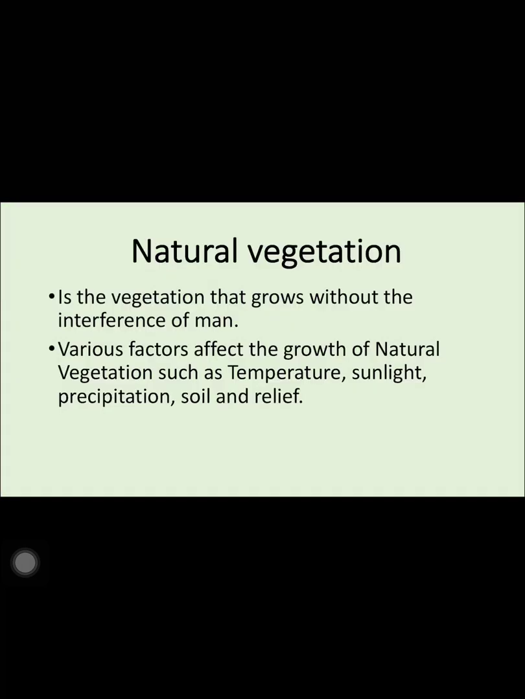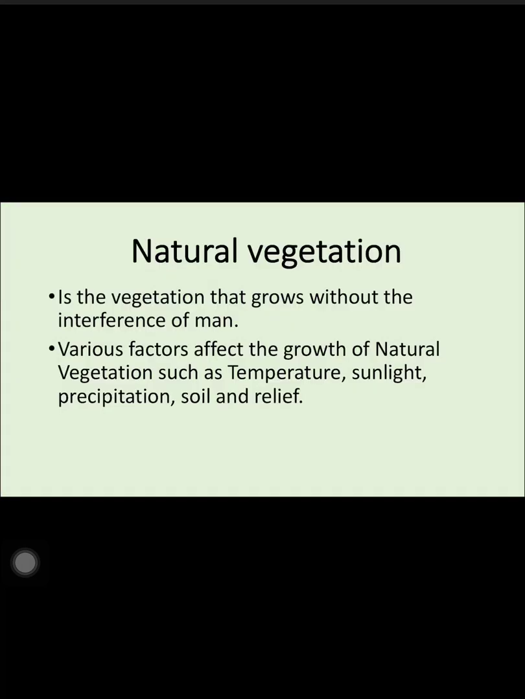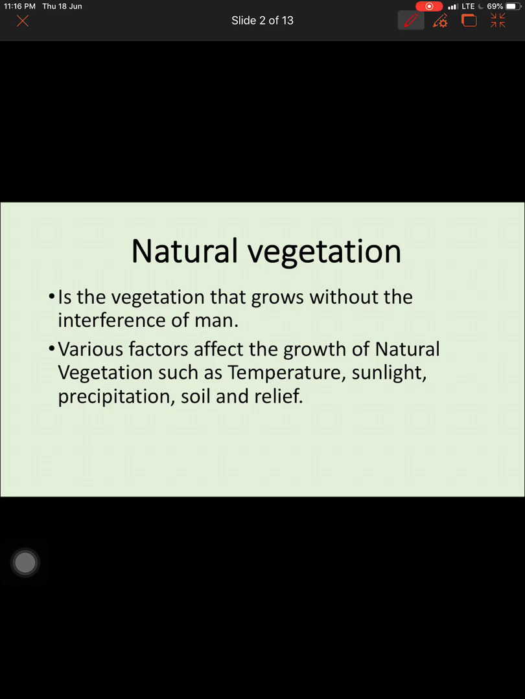Now, what do you mean by natural vegetation? It is important that we understand what natural vegetation is. Natural vegetation is the vegetation that grows without the interference of man. So basically, vegetation, trees which grow on their own depending on factors such as moisture, temperature, soil over an area are termed as natural vegetation without the interference of man.